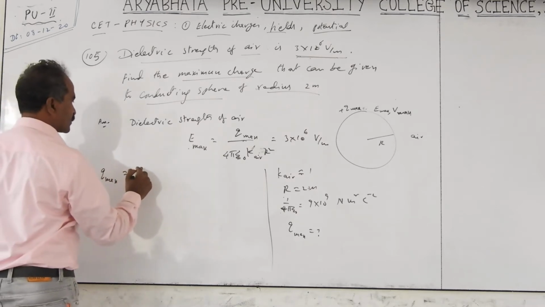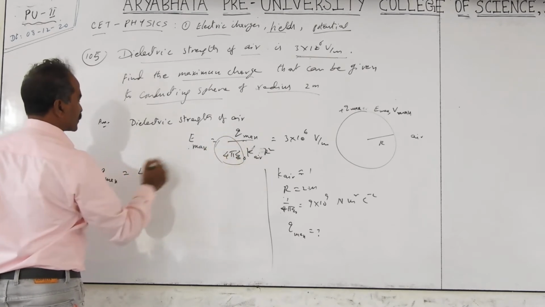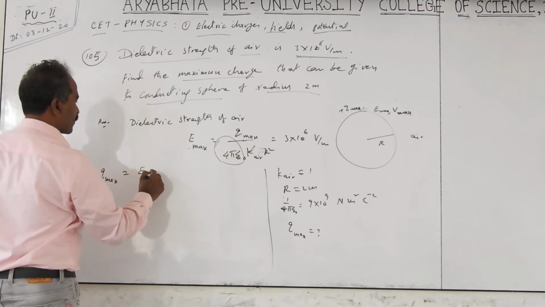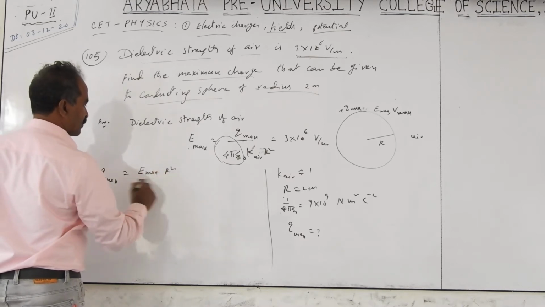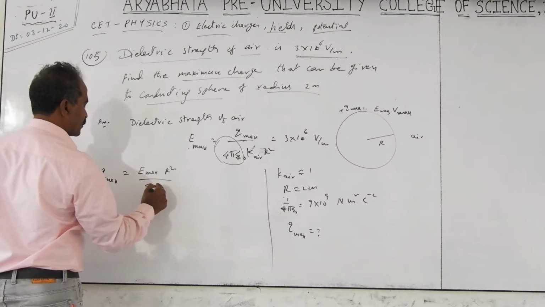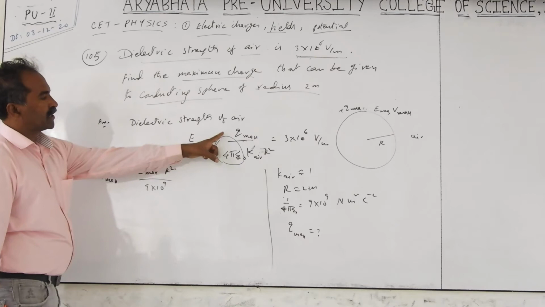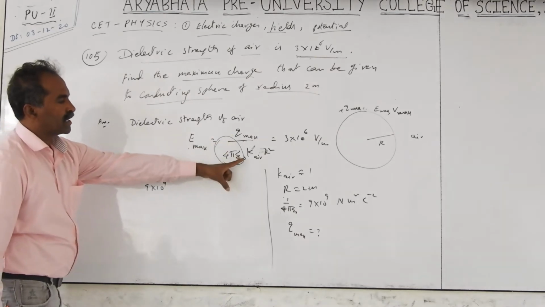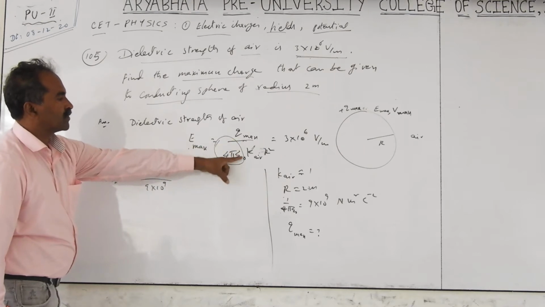E maximum is 9 × 10⁹ into Q maximum by R square, with K as 1. So you get Q maximum equal to E maximum into R square by 9 × 10⁹ by cross multiplication.